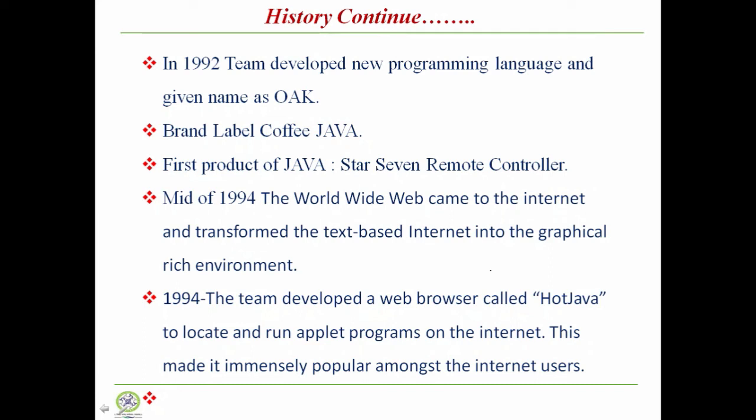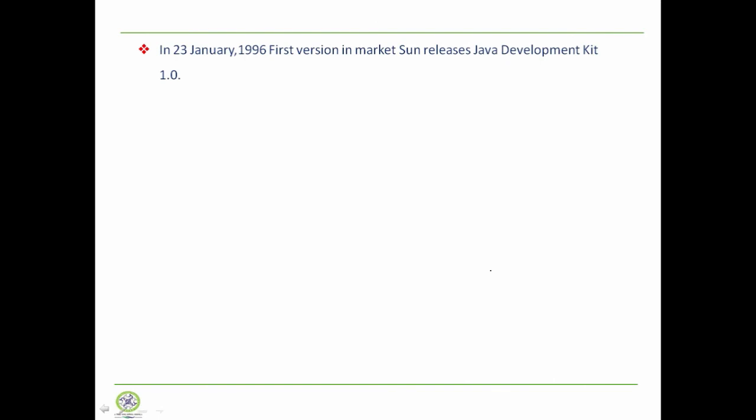So people were getting interested in HotJava, and they started to identify the components of HotJava, and immediately it was identified that HotJava is developed with the help of the Java programming language, and it is developed by Sun Microsystems. By considering this popularity of HotJava, Sun Microsystems released the first version of the Java JDK in the market on 23rd January 1996. Sun released Java Development Kit 1.0.